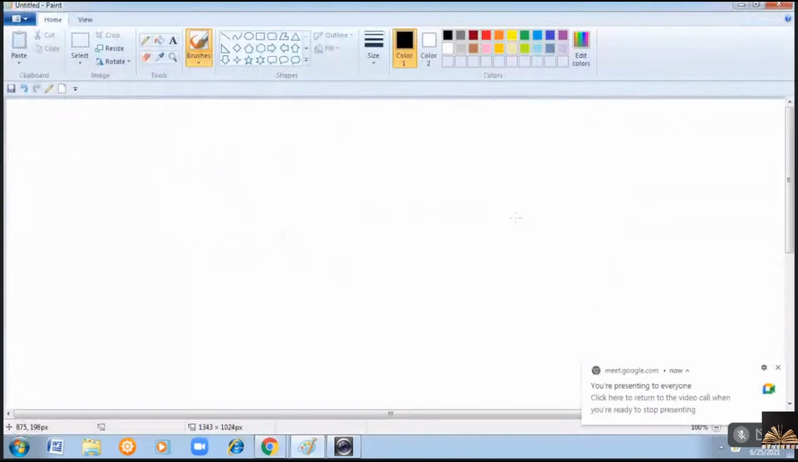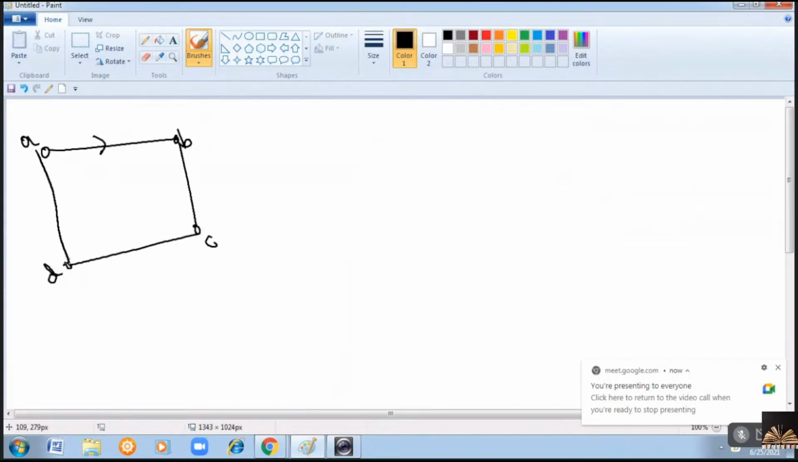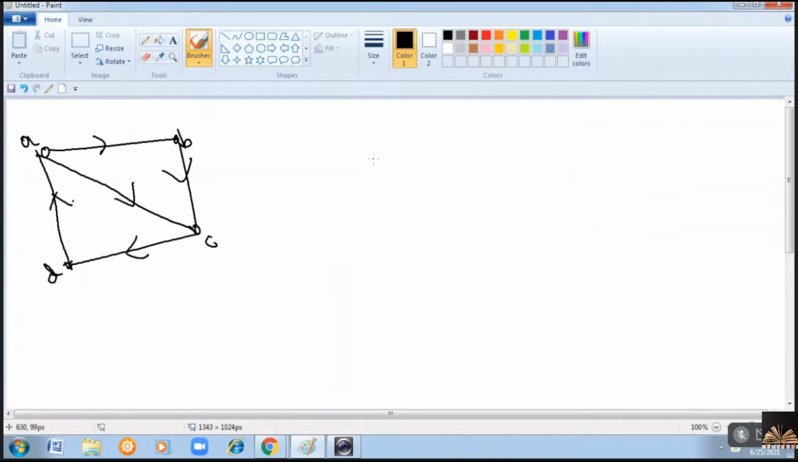Now we'll see how to draw the adjacency matrix for a directed graph. A, B, C, D. Now this is a directed graph of 4 vertices. So you will get an adjacency matrix of size 4 by 4.